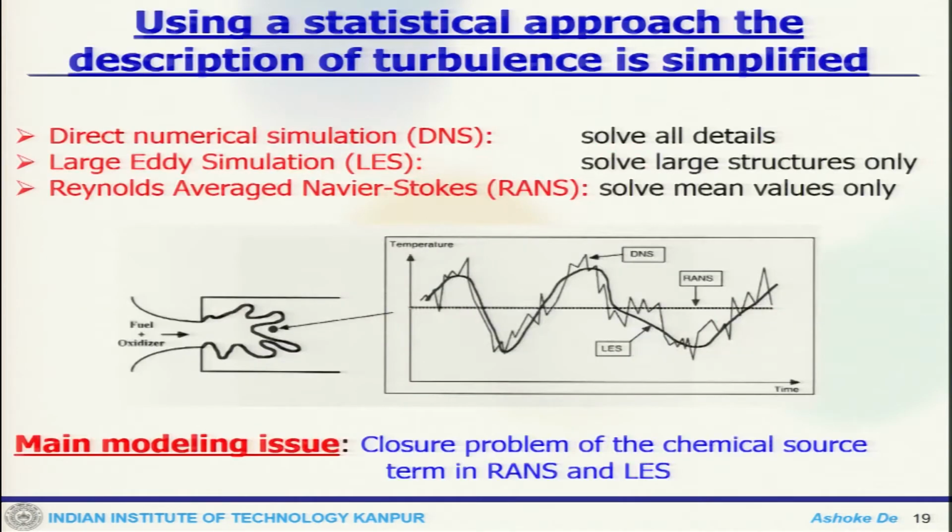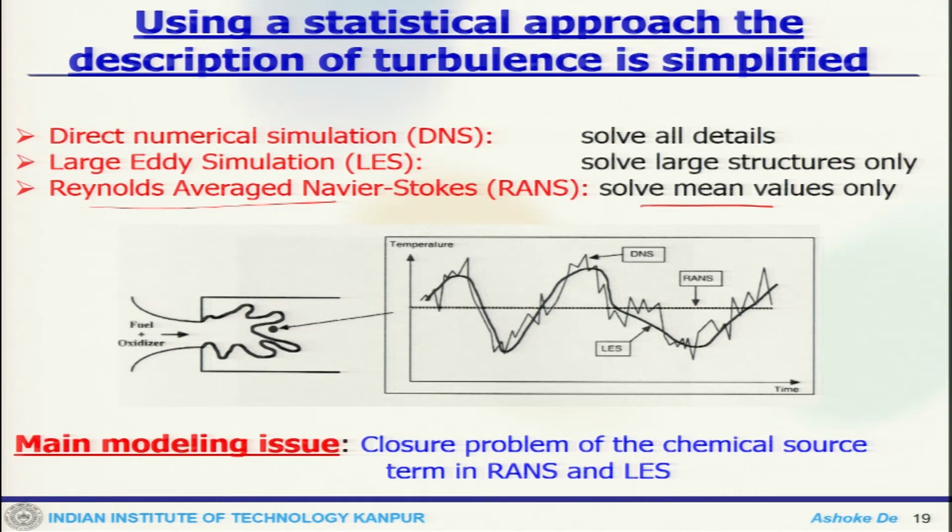Now, there is a statistical approach description for the turbulence. This we have already discussed in detail, because this is one of the issues in modeling. When you look at the RANS, which is very simple to use, but only solves for the mean values, whereas LES solves for large scale structure and models the small scale structure, and when you look at DNS, it solves all details.